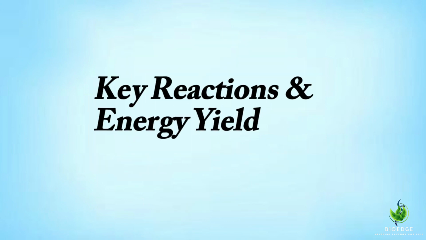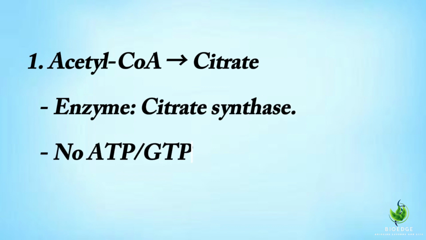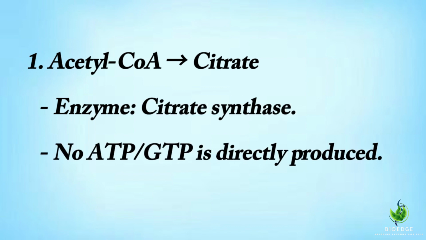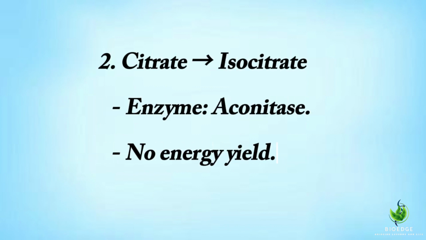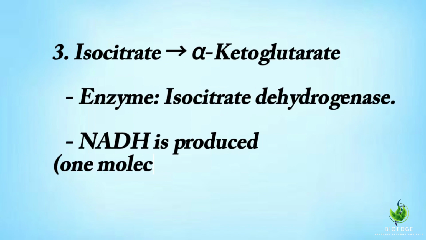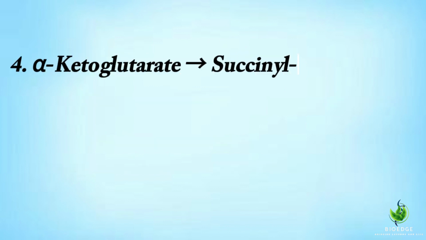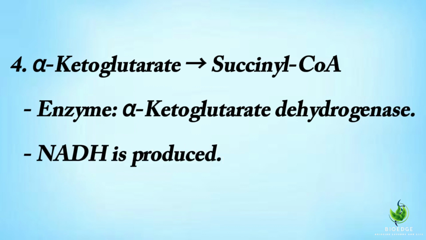Key reactions and energy yield. 1. Acetyl-CoA to citrate, enzyme: citrate synthase, no ATP/GTP is directly produced. 2. Citrate to isocitrate, enzyme: aconitase, no energy yield. 3. Isocitrate to alpha-ketoglutarate, enzyme: isocitrate dehydrogenase, NADH is produced, 1 molecule per cycle. 4. Alpha-ketoglutarate to succinyl-CoA, enzyme: alpha-ketoglutarate dehydrogenase, NADH is produced.